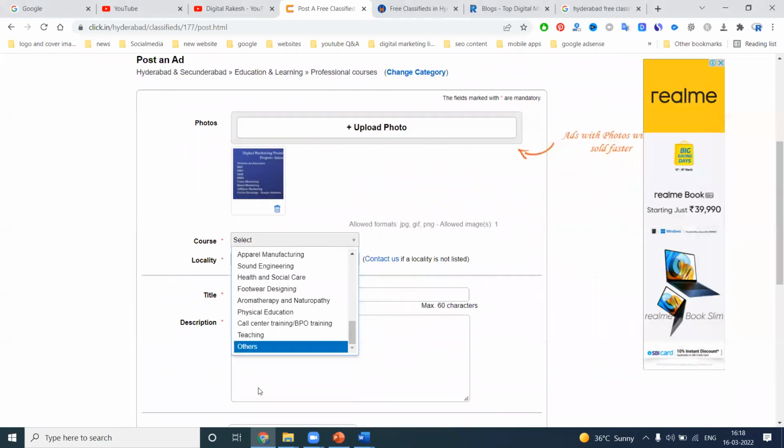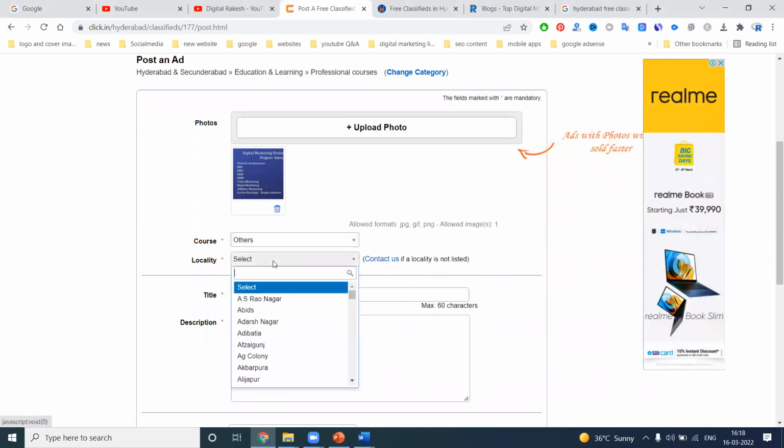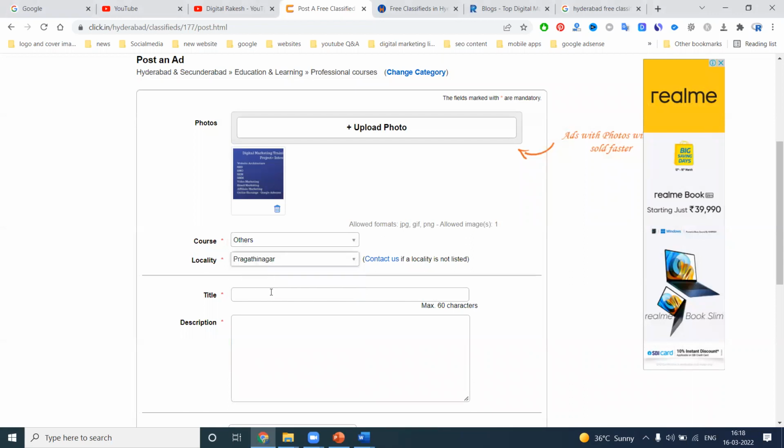I click other. For locality, I can select Pragati Nagar. So here I'm selecting digital marketing training in Pragati Nagar.